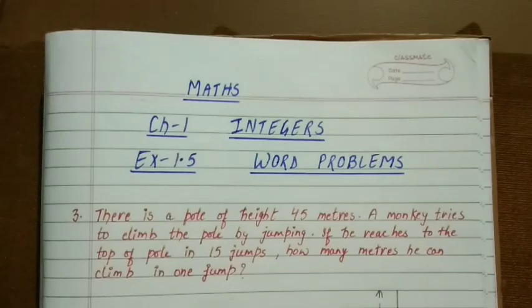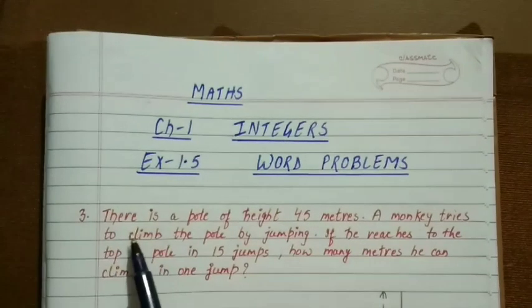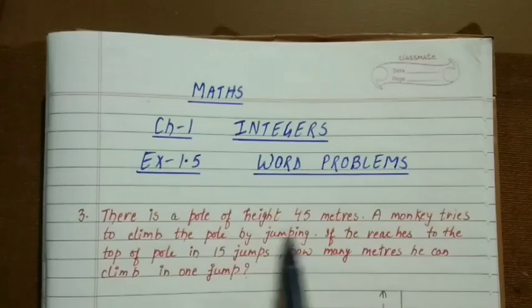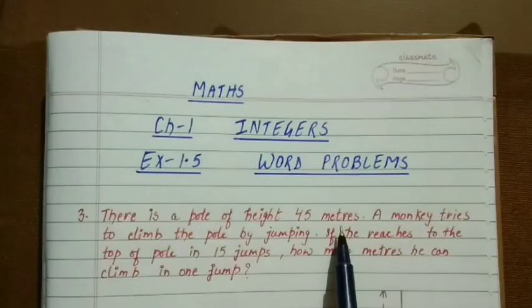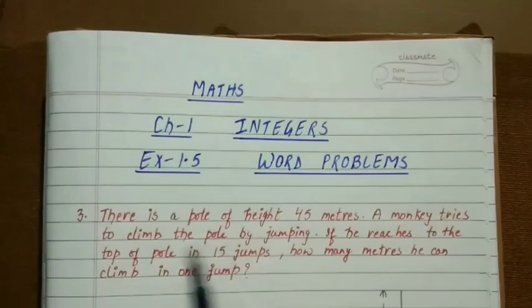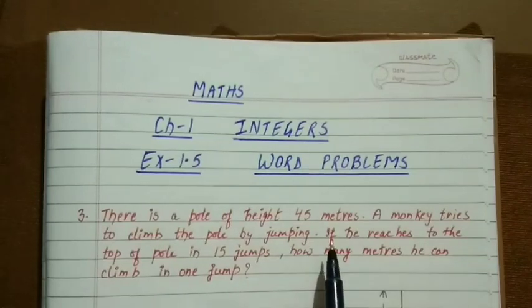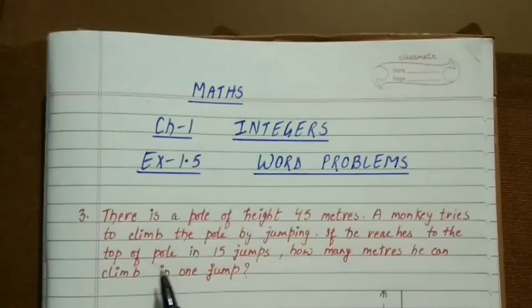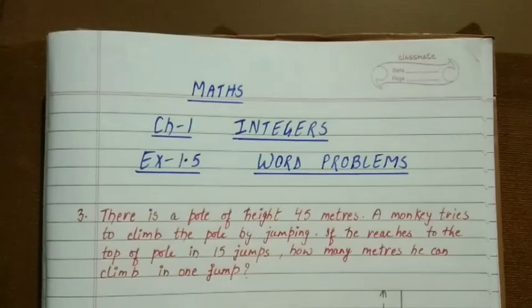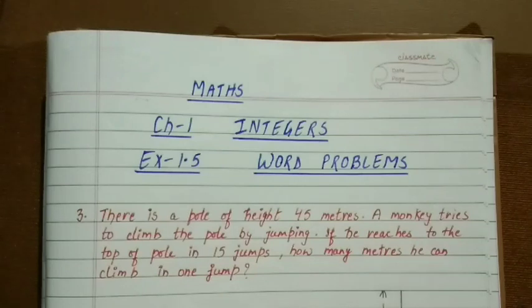Fine. So let's start with question number 3. I'm going to start from question number 3. There is a pole of height 45 meters. Okay, fine. A monkey tries to climb the pole by jumping. If he reaches the top of the pole in 15 jumps, how many meters can he climb in one jump? Fine. So this was the whole question.